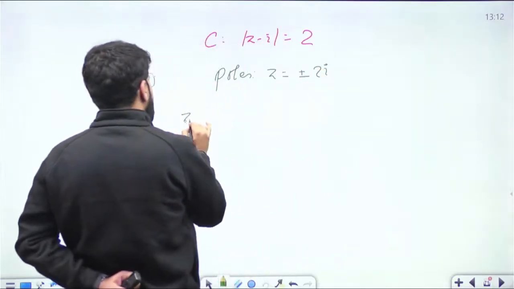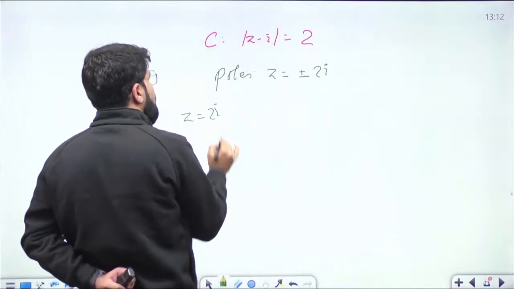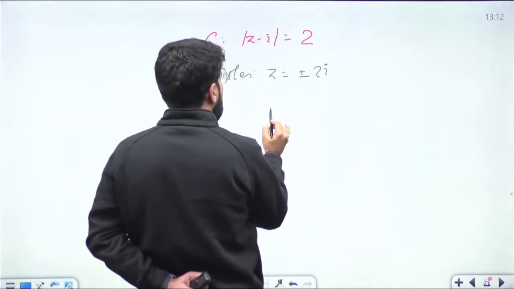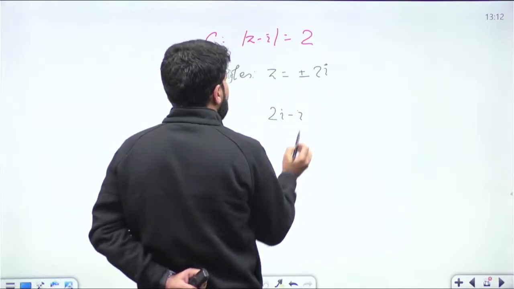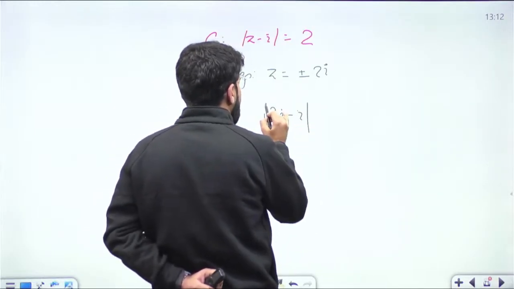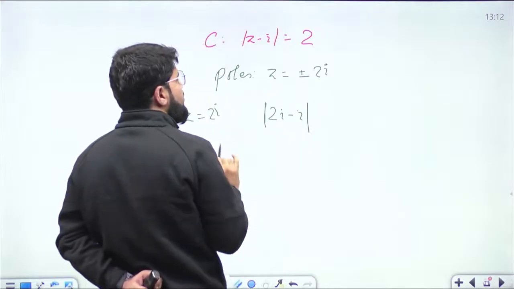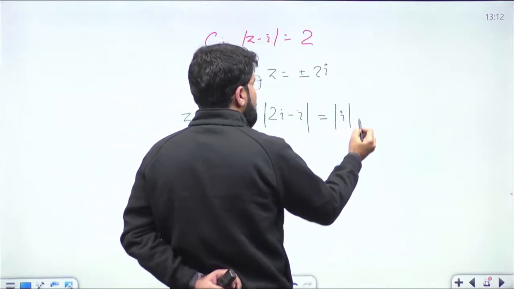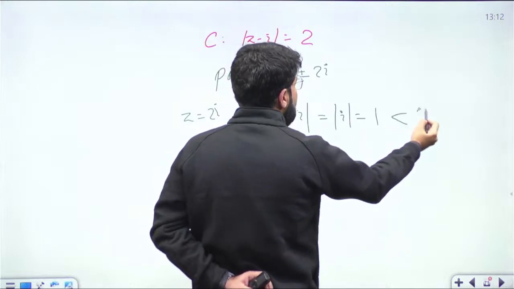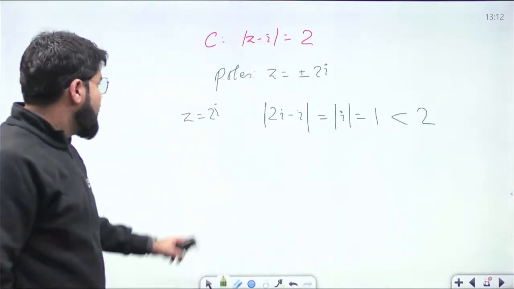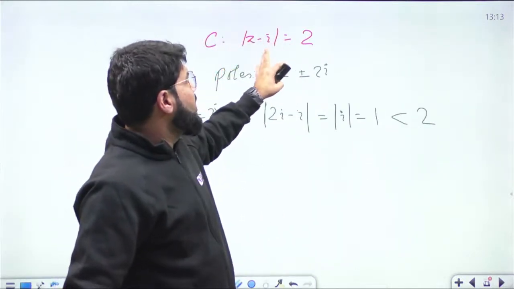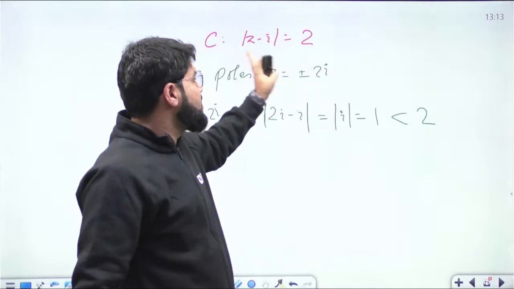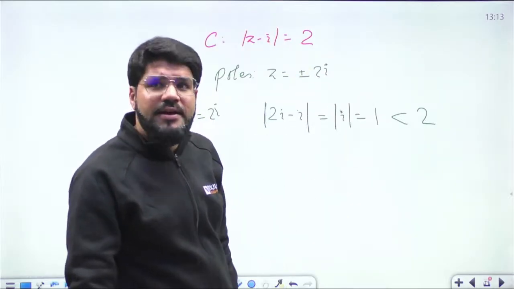Let me check z equal to 2i. What you need to do is 2i minus i. Mod of 2i minus i, how much is it? It is equal to modulus of i. What is modulus of i? 1. It is less than 2. Whenever you substitute the point into the curve and get the left hand side less than the constant, then it is an inside point.